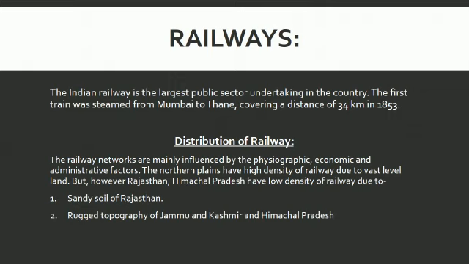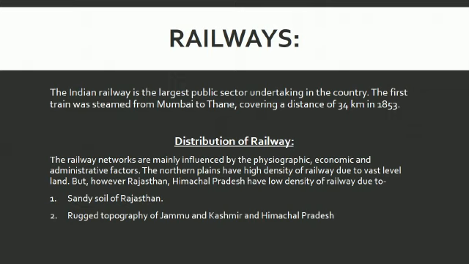Now we move to the distribution of railways in India. How is the railway distributed in India? The distribution pattern of the railway network in the country has been largely influenced by physiography, economic and administrative factors. These three factors are important, mark them. Physiography, because it is a relief feature; economic, because it is costly; and the next one is administration, meaning government policies.